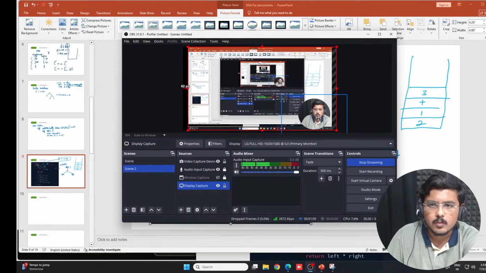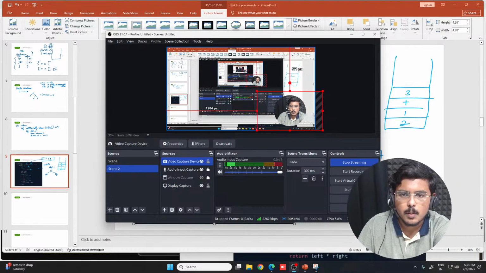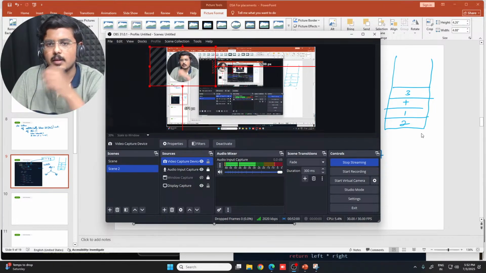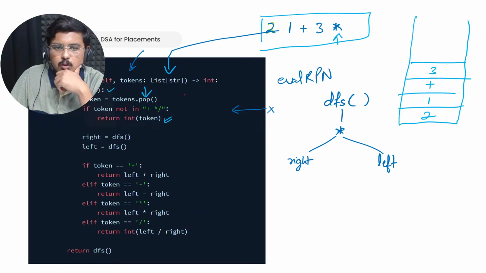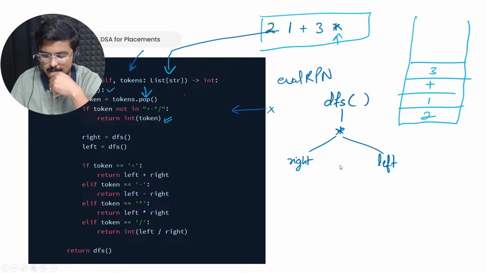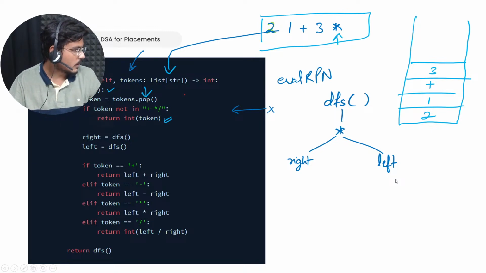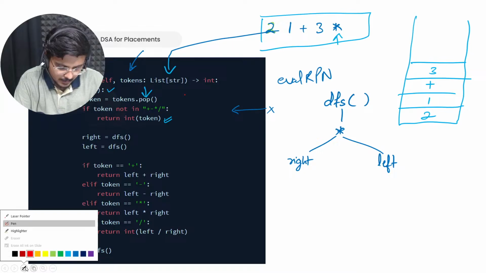Now I'm going to put myself here, so that at least you guys can see me clearly and see my screen clearly. I hope the screen is visible on the right side, whatever I'm doing, because this is important, what I'm writing here.